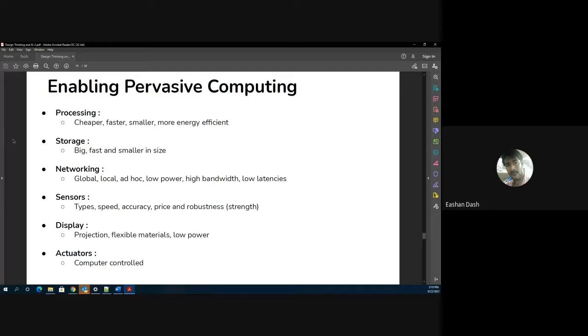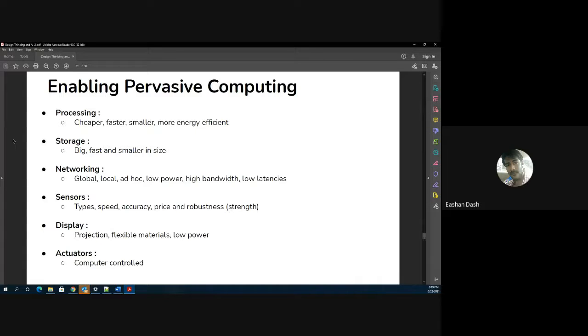The second is storage. Obviously, like I told you, if the data is being constantly captured on a real-time basis, there will be so much data. So you have to store that data somewhere, and only then you can process it. So for that, we need a lot of processors, a lot of storage devices that can help us with the automatic computing.